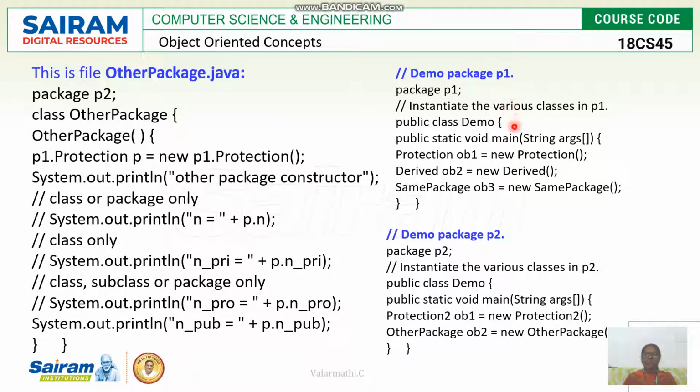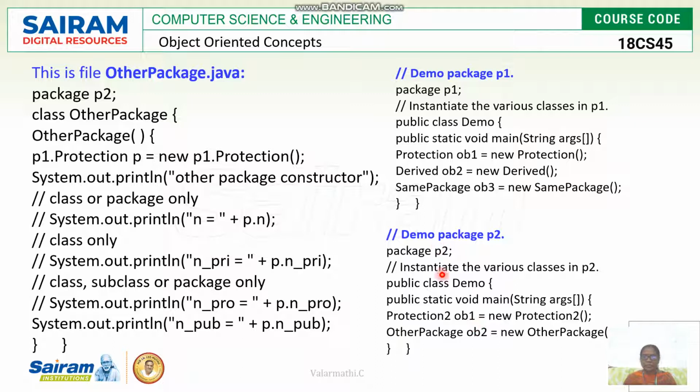Now move on to demo classes. First we are checking the demo package, first package. So coming to the demo package, first one, in the main we are creating an object of protection class. Since protection class is a base class, object 1 is the object of the base superclass, and object 2 is the object for the derived class, that is the derived subclass, and new same package is another class, but it is not derived from the protection class. Likewise, 3 objects are created in the demo class in the void main.